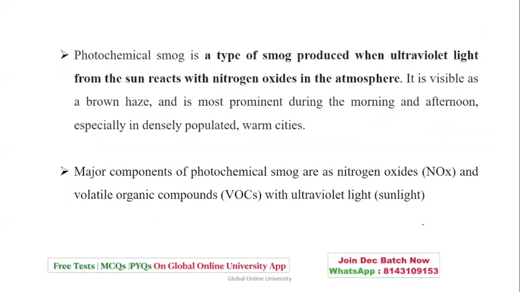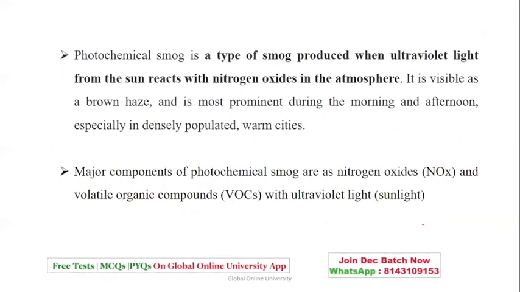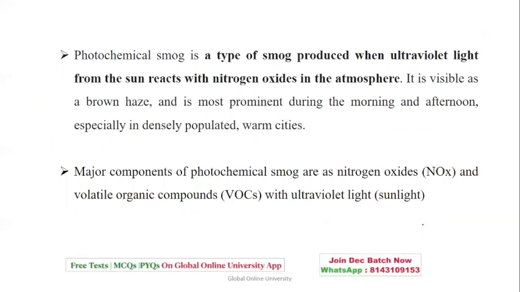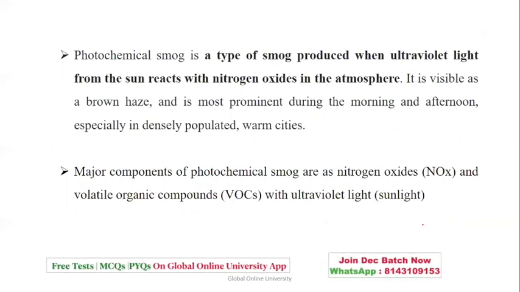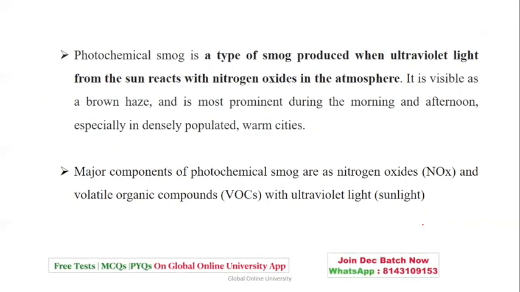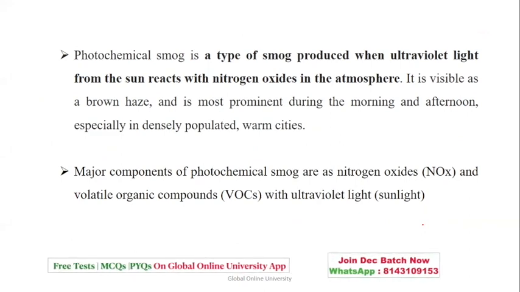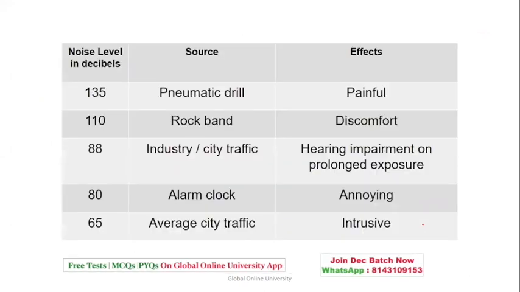Photochemical smog, we just now studied. It is a type of smog which is produced when ultraviolet light from the sun reacts with nitrogen oxide. It is visible as a brown haze and is prominent during the morning and afternoon, especially in densely populated and warm cities. The major components are nitrogen oxide, volatile organic compounds, and ultraviolet light in the form of sunlight.